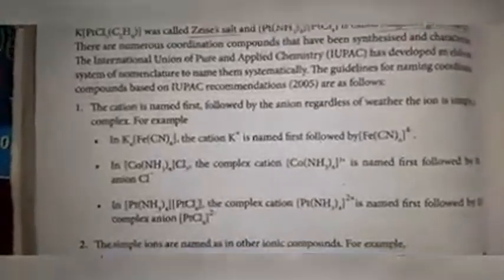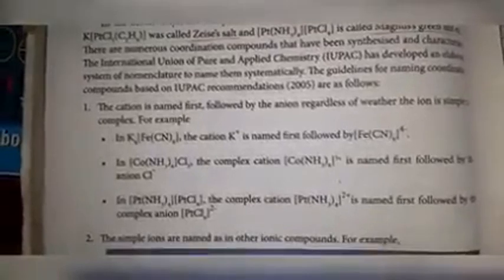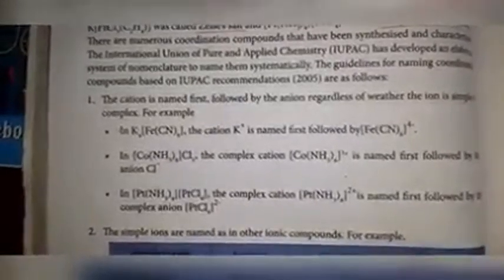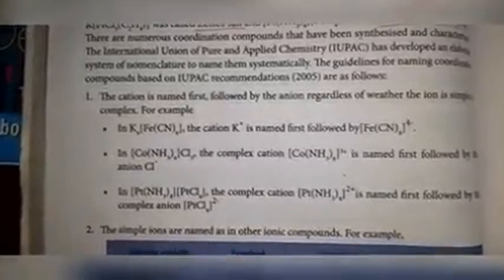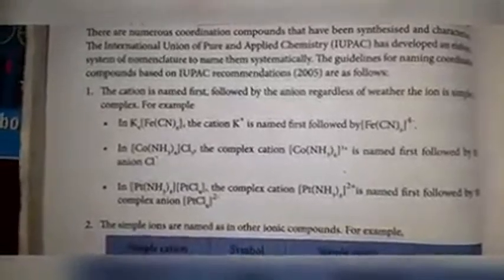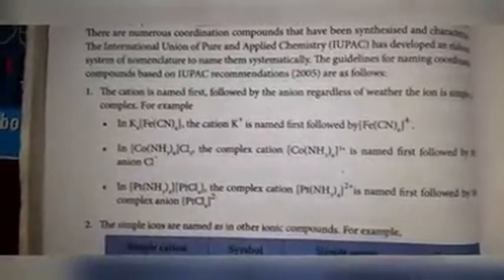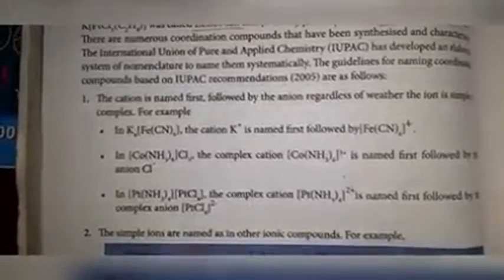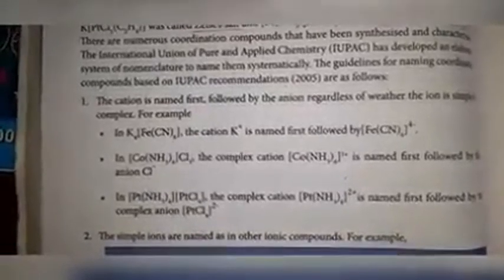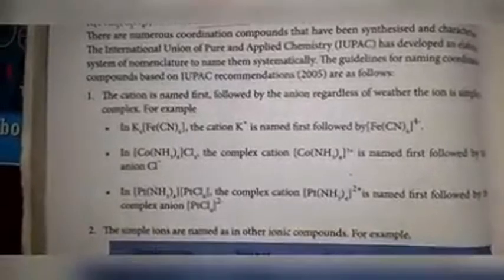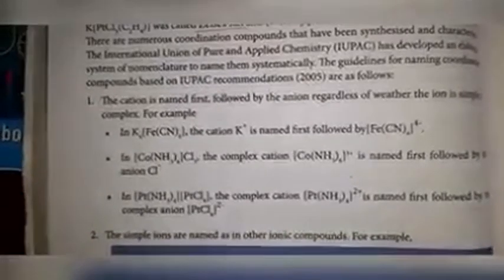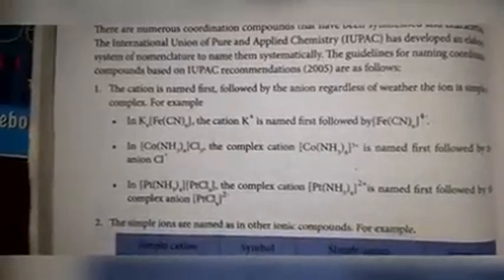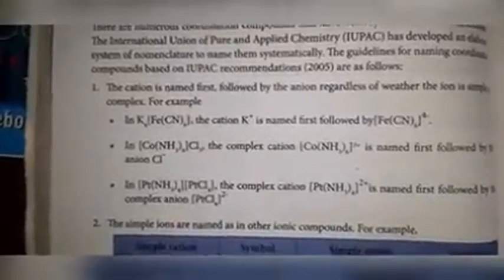the cation is named first, followed by the anion. So in a coordination compound, first you have to write the cation name and only then the anion name. The cation is first, followed by the anion, regardless of whether the ion is simple or complex. We need not consider whether it is simple or complex. We have to give preference to charge only. Whether it is simple or complex, no issue. First you have to give importance to the cation and then the anion.